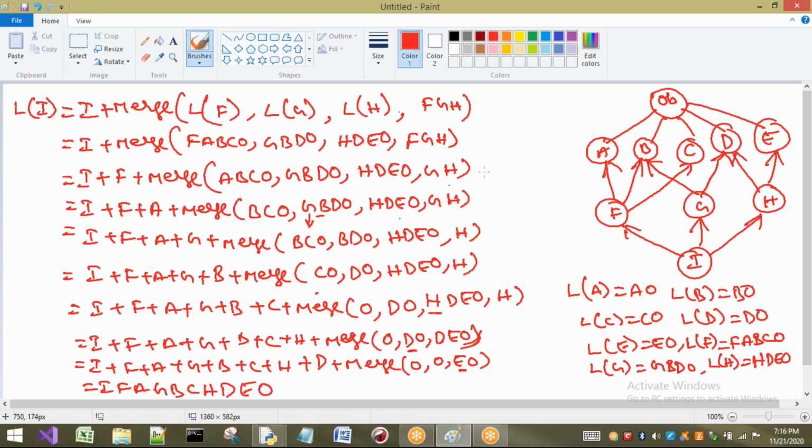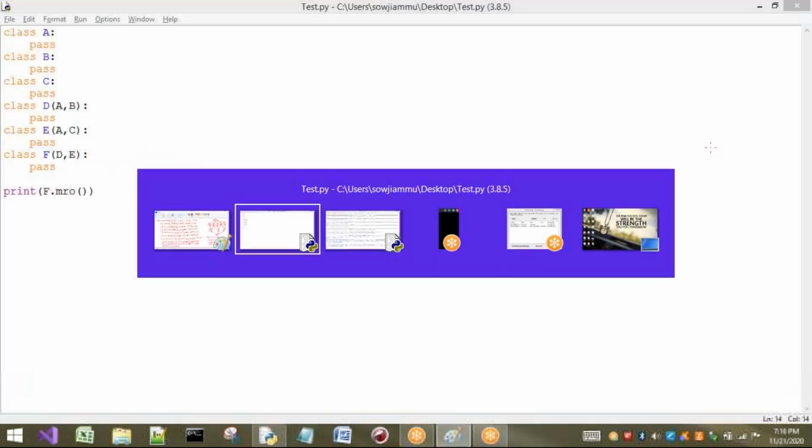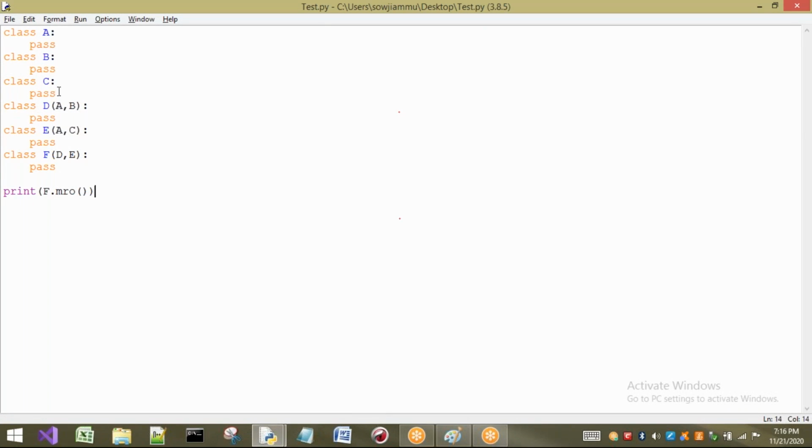Whether it is correct or not, let us take a small scenario of this one. I have to take 5 classes. First I take A, B, C, D, E. To make it clear, I will take A, B, C, D, E. I'm not going to take any methods, because we just have to understand how the resolution takes place.